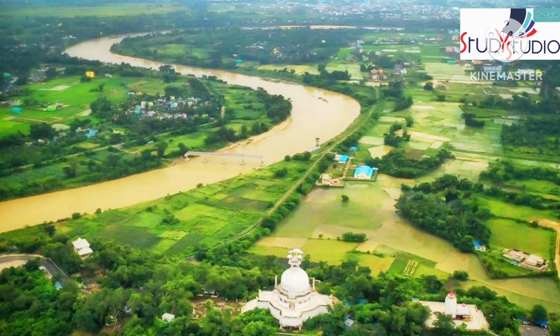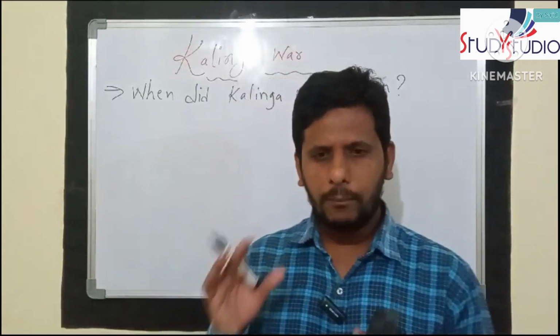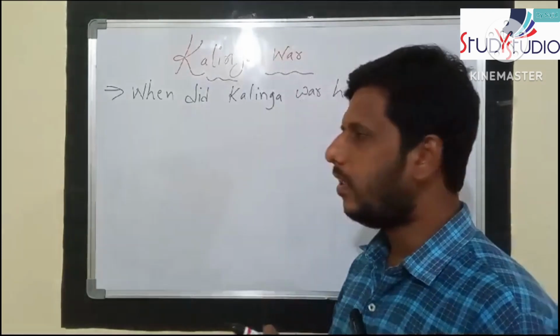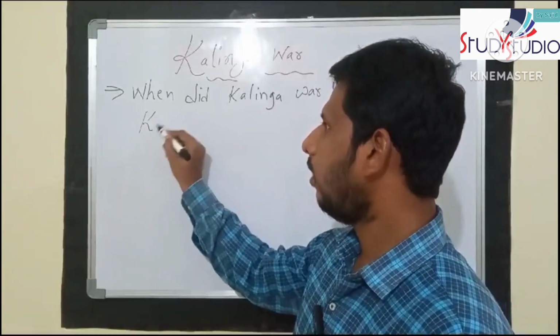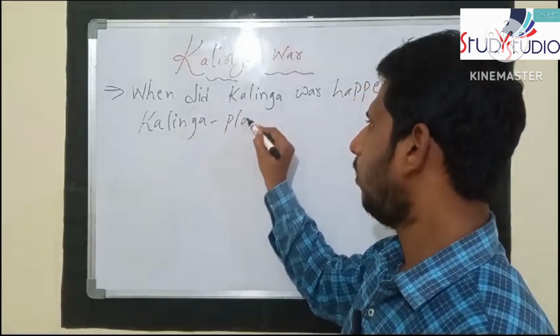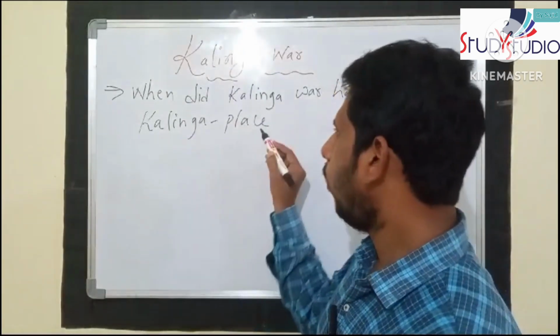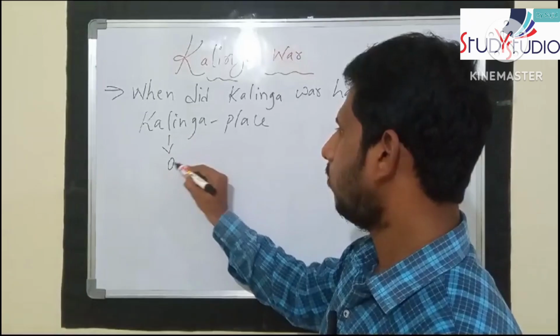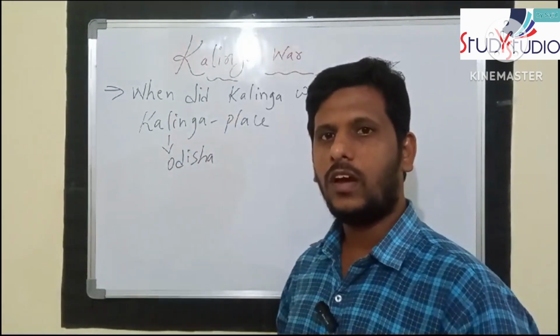Kalinga is a place, what we today call Odisha.